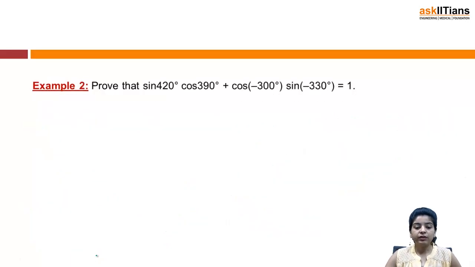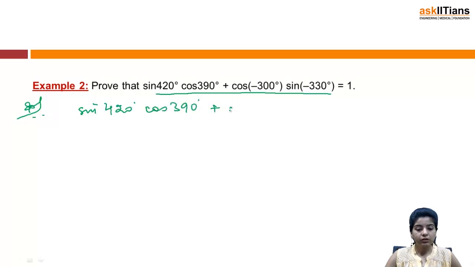The next question says, prove that sine 420 cos 390 plus cos of minus 300 sine of minus 330 is equal to 1. Again I begin with this side: sine 420 cos 390 plus cos of minus 300 sine of minus 330.